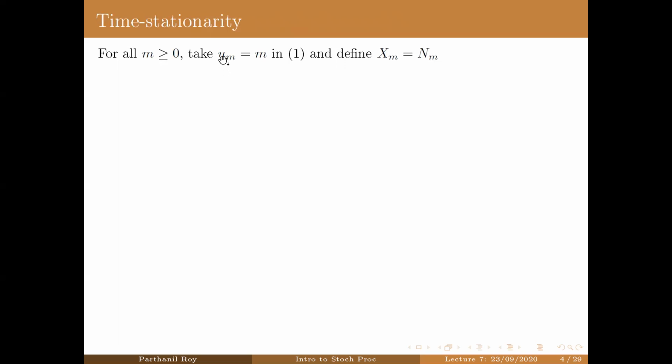Let's take u_m equal to m for all m. So we are basically looking at the homogeneous Poisson process at discrete times, looking at this sequence N1, N2, and so on. So instead of calling them N1, N2, and so on, let's call them X1, X2, etc. This is just to unify the notations that we are going to use. So we'll call this X_m instead of N_m.